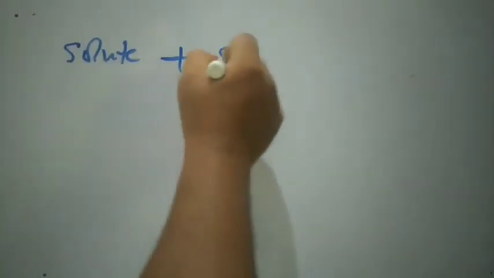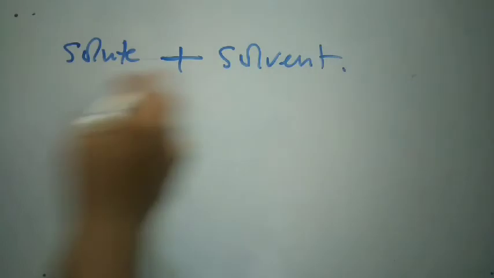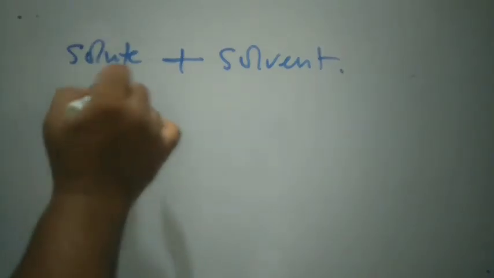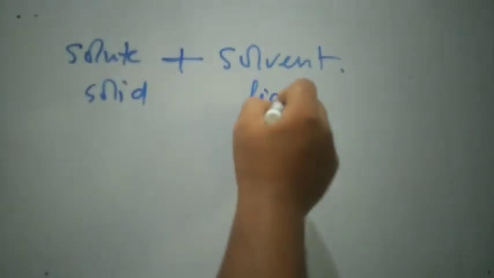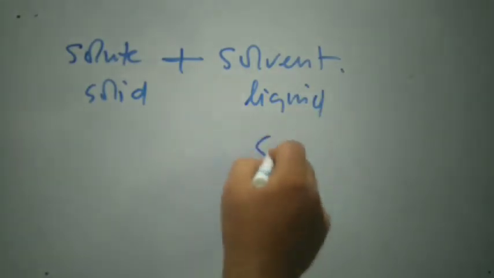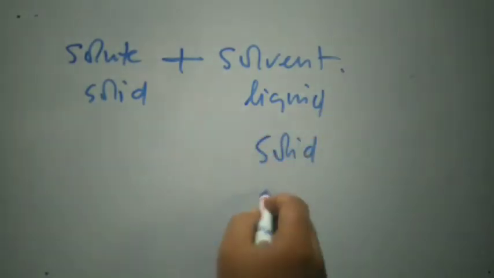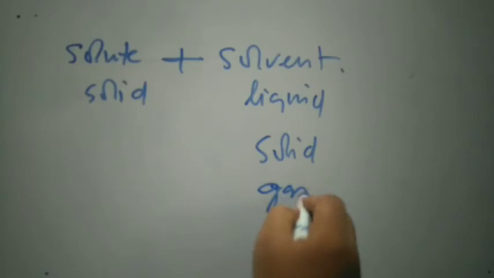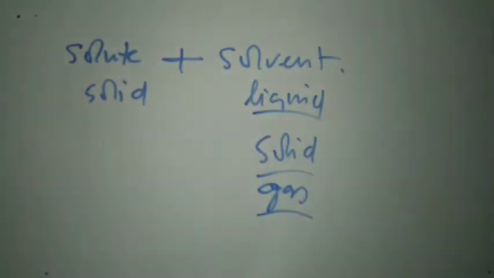In types of solution we have 8 types of solution where solute and solvent may be changed. Firstly, solute may be solid, and solvent may be liquid, solid, or gas. So there are 3 possibilities with solid.